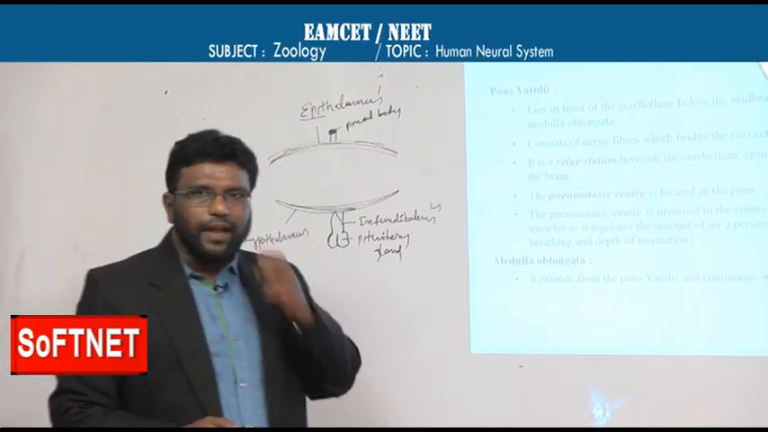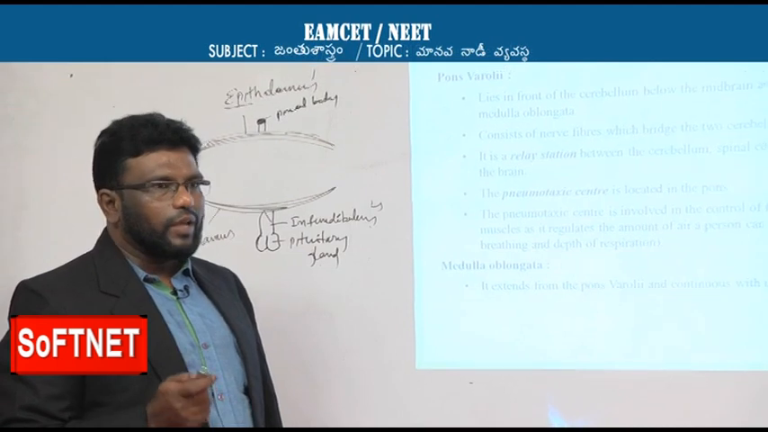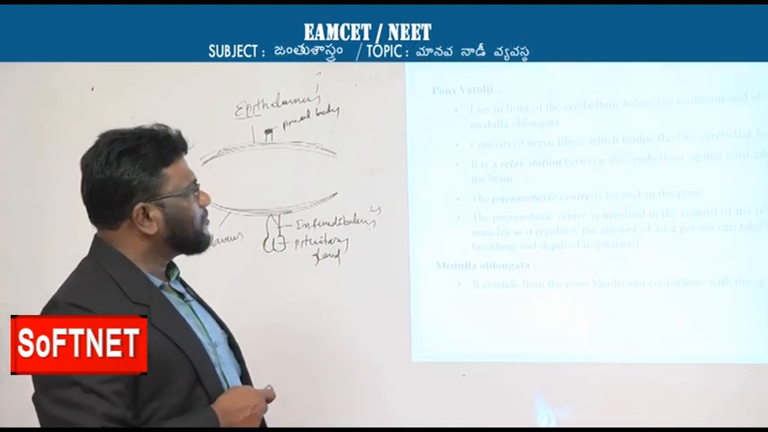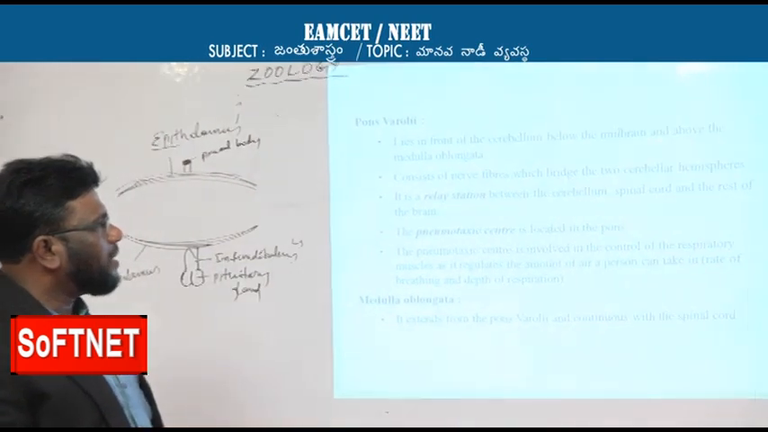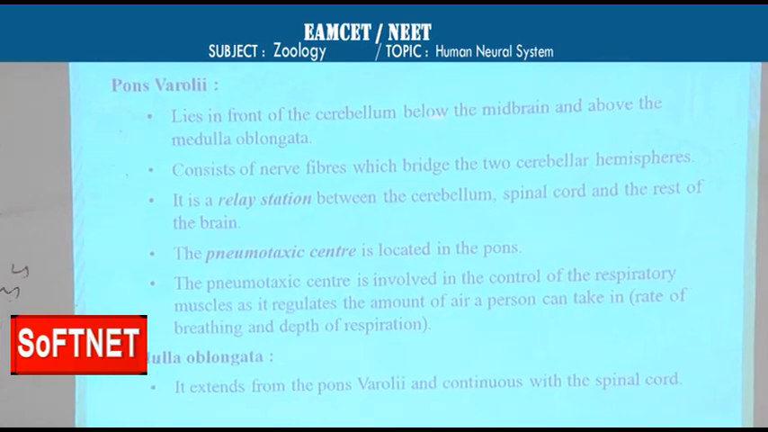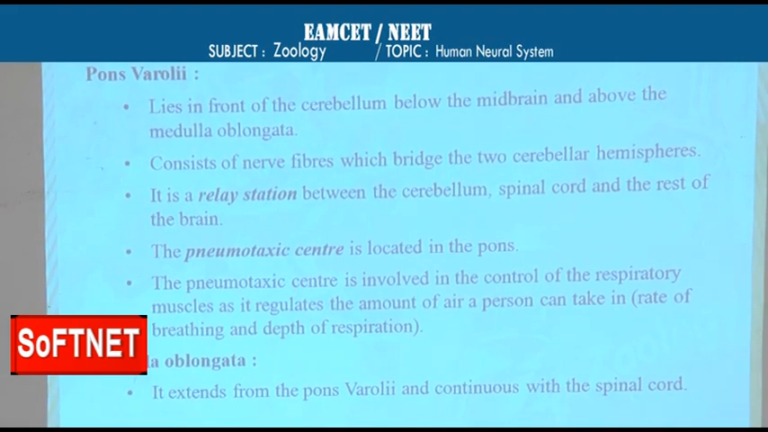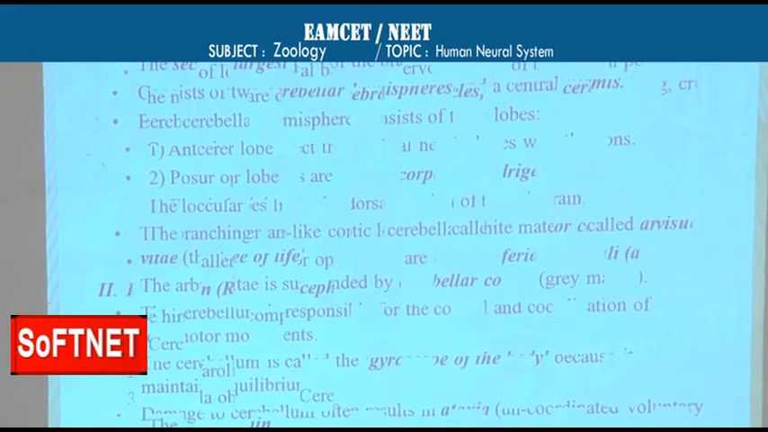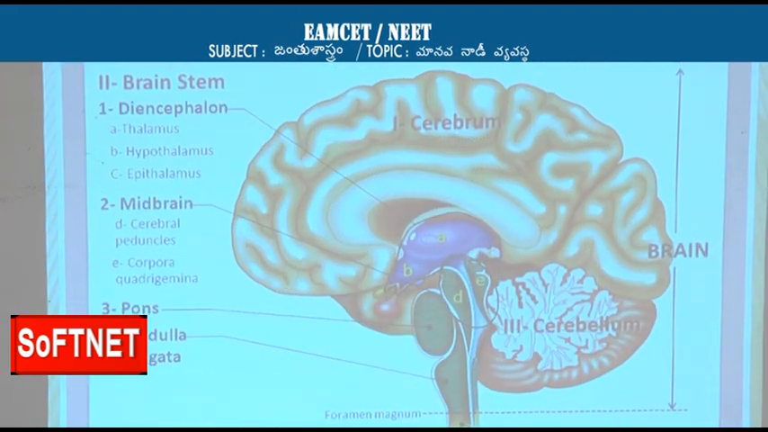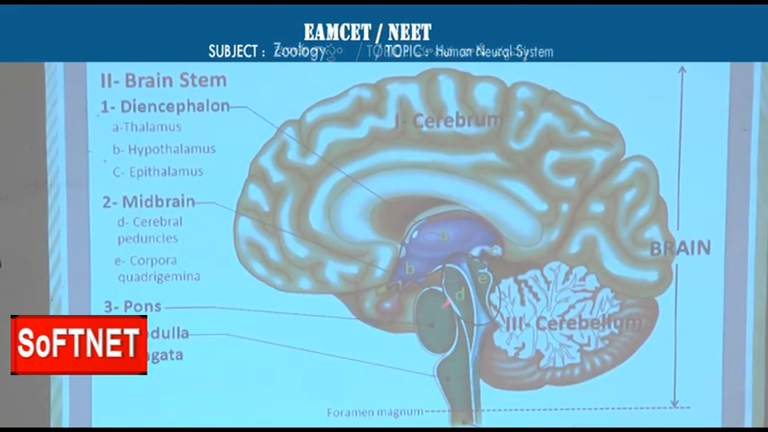Next part of the hindbrain is the pons varolii. If you see the location of the pons varolii, it lies in front of the cerebellum, below the midbrain and above the medulla oblongata. What is the exact location of the pons varolii? Below the midbrain, above the medulla oblongata. You can find the same in this diagram. Here this is the pons and the midbrain is here, and this part is called the pons varolii.